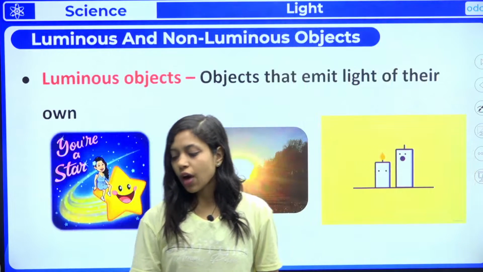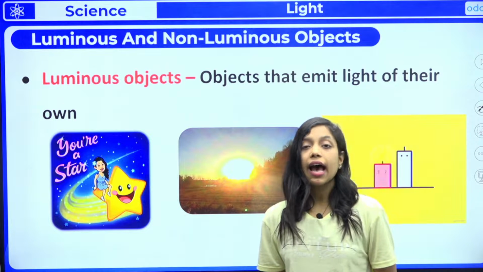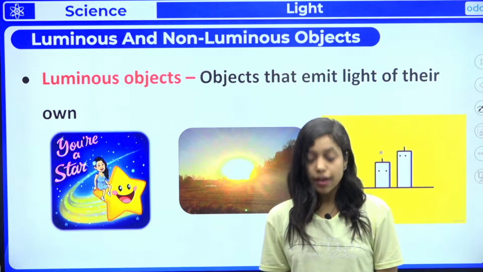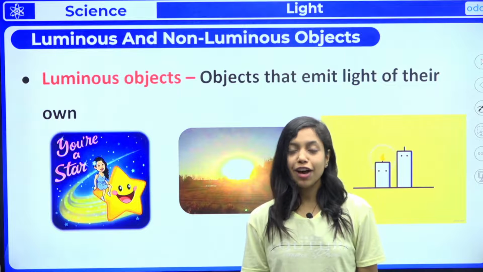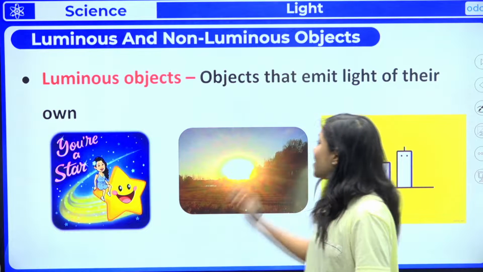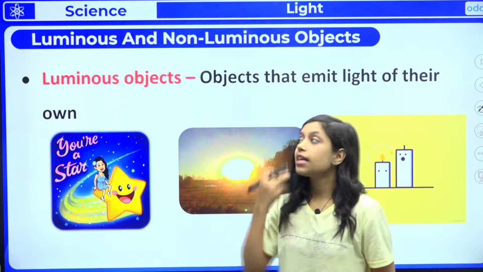That's great. So now let us move on to the next part, that is luminous and non-luminous objects. How many of you know about luminous and non-luminous objects? Have you heard of these words? Everyone, please let me know. That's great. If you haven't heard, no problem. These are the new words which you will be studying in class 4.